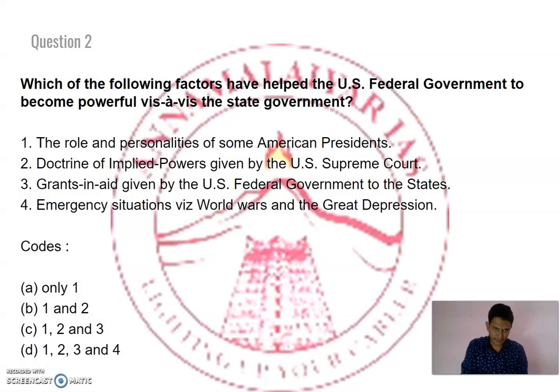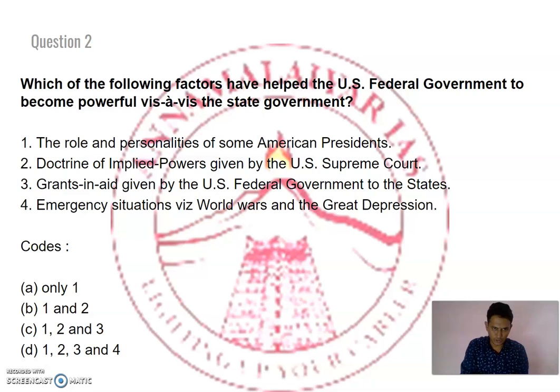Which of the following factors have helped the US federal government to become powerful vis-a-vis the state government, right? So how did the federal, that is the central government of the US, become very powerful with respect to that of the state? Especially with respect to the US constitution, initially the states had more power, right? So how did the center become strong? That has been asked with respect to this question.